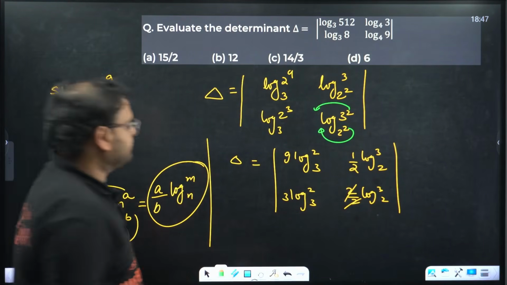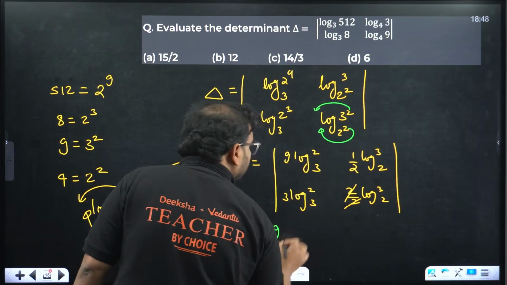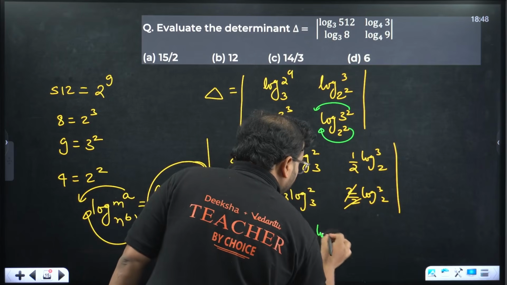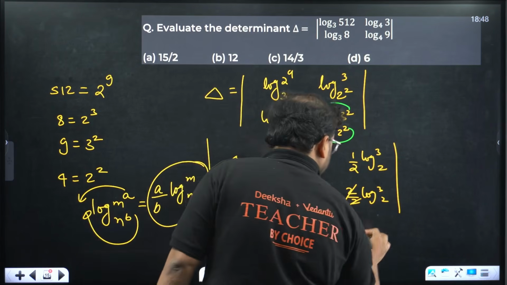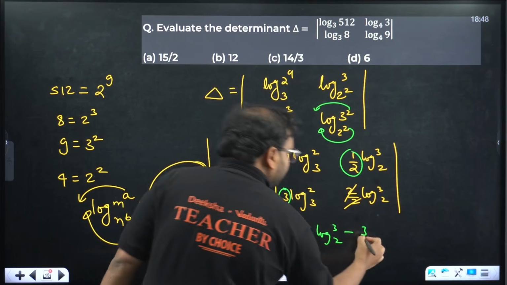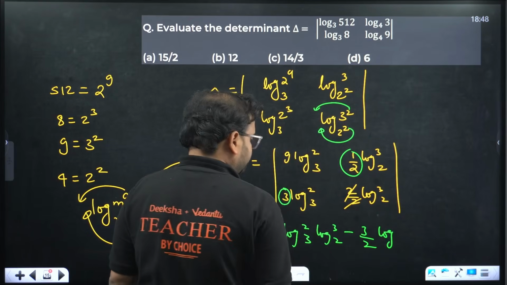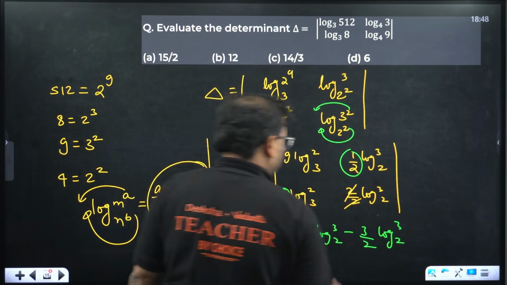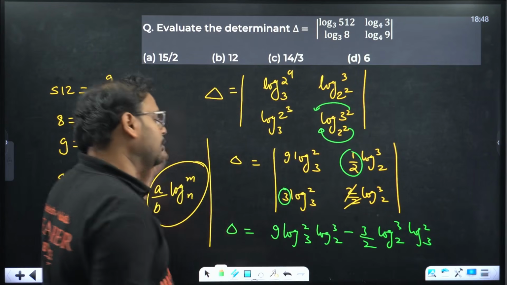Now what are you going to do? Simply cross multiply. Do that. Determinant value will be what? Multiply this 9 times of log 2 3, and here what we have? Log of 3 2. Okay. Minus 3 is a constant over here, and here it is 1 by 2. So right here 3 by 2 log 3 2 and 2 3.